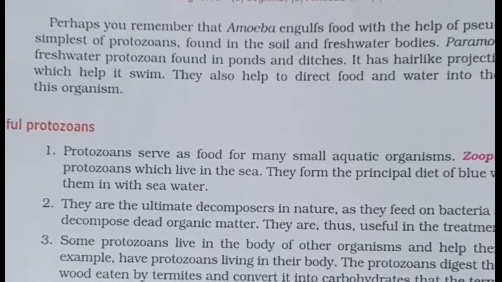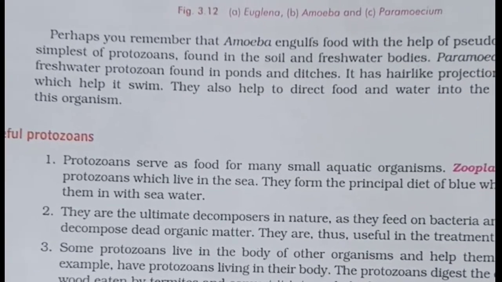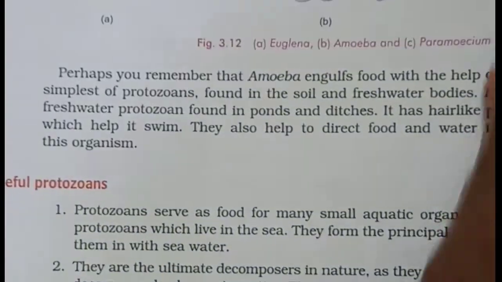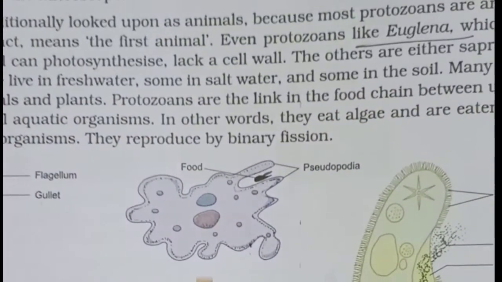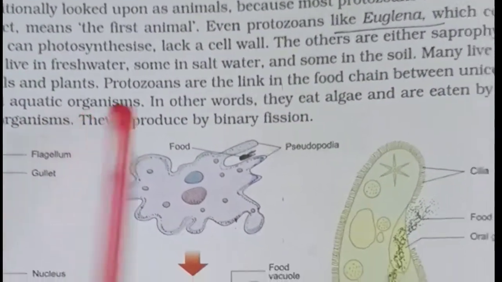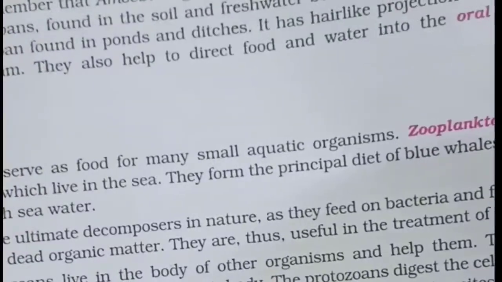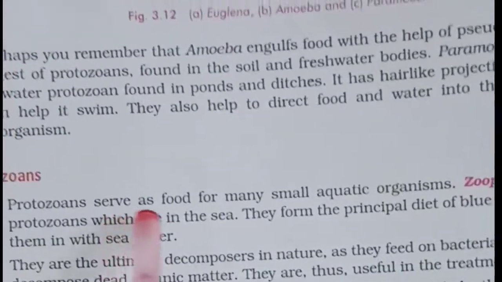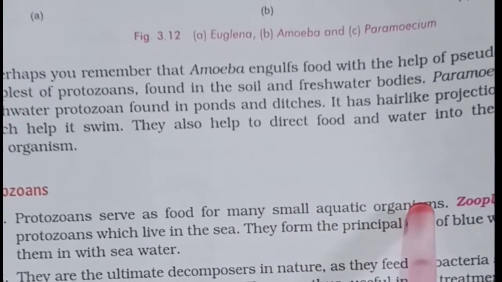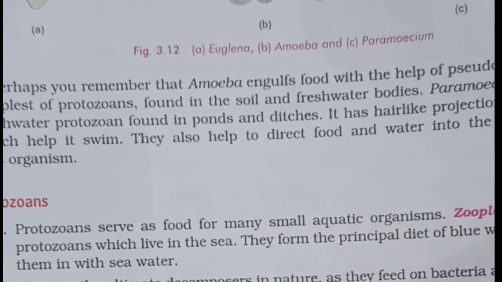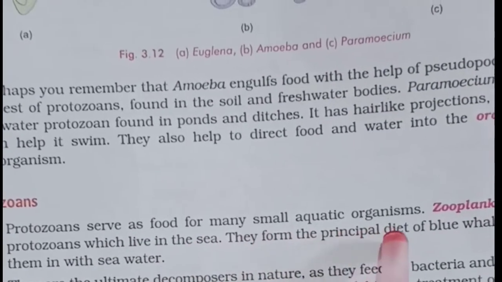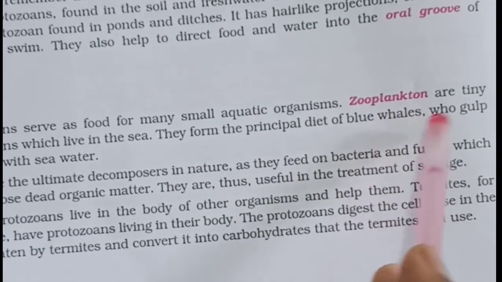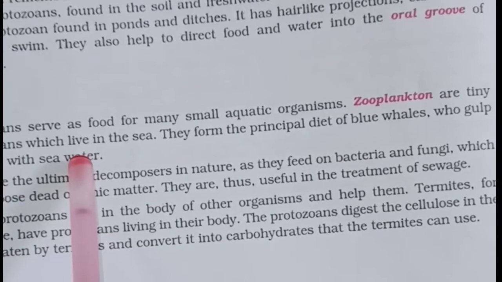Protozoa are the food of aquatic animals like fishes, and I already told you that they act as a link in the food chain between unicellular algae and some aquatic organisms. That is also one of the uses. Protozoa serve as food for some aquatic organisms. The zooplanktons are the tiny protozoa which live in the sea, and they form the principal diet, the main food, of the blue whale, which gulps them in with seawater.